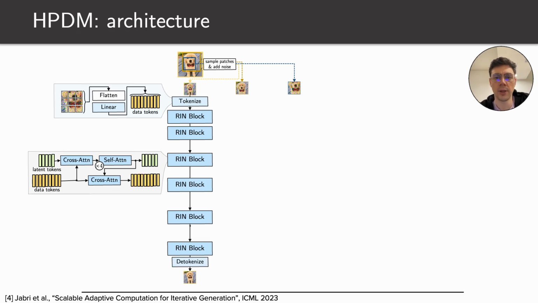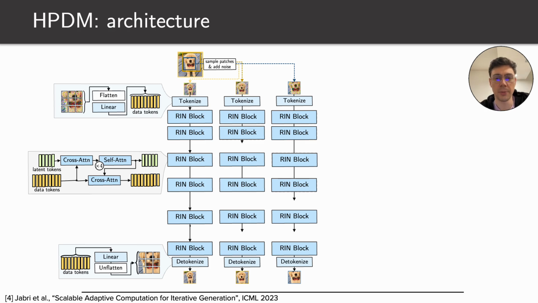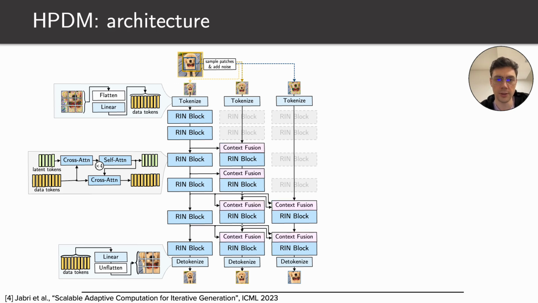After the ring blocks, we detokenize the data sequence. It is a symmetric operation to tokenization and looks the following way. We take the data tokens and project them back to the pixel space. Then we unflatten them to obtain the proper video shape. Similar processing is applied to patches of higher scales, but with two differences. First, we use adaptive computation. We skip some ring blocks for higher stages of the hierarchy to save computation and memory, and because modeling high-resolution texture details is typically easier.